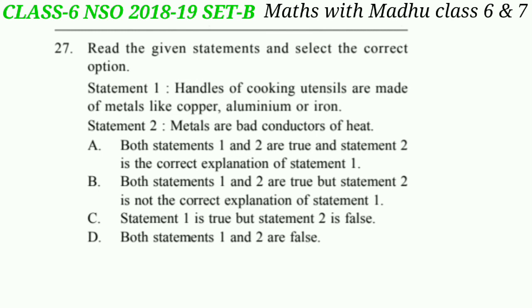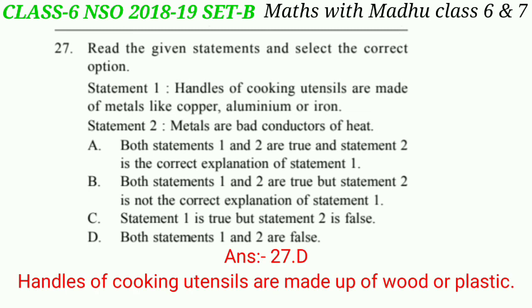Now statement 2, metals are bad conductors of heat. This is also the incorrect statement. Metals are good conductors of heat. So both these statements are false. So the correct answer will be option D. Both statements 1 and 2 are false.